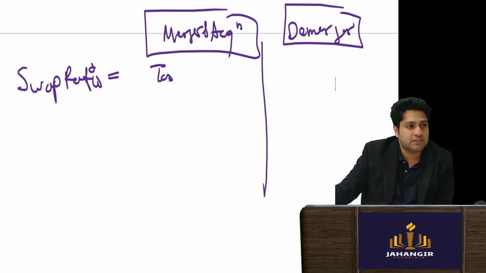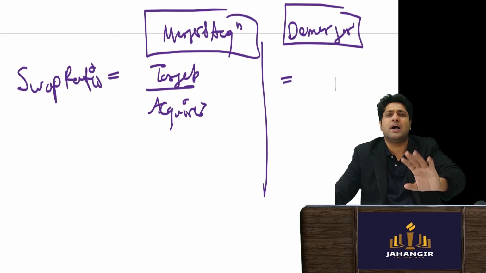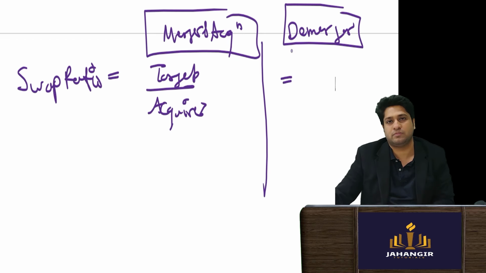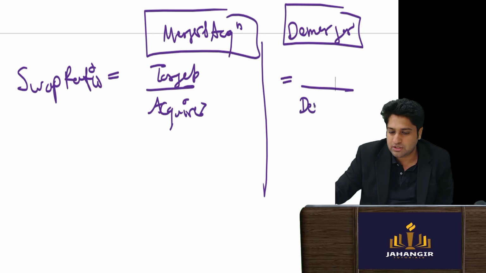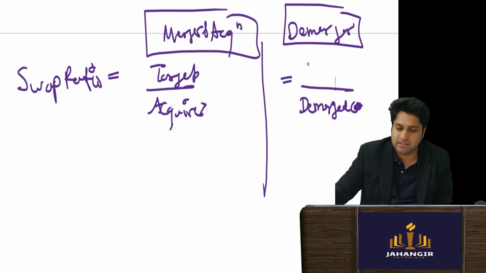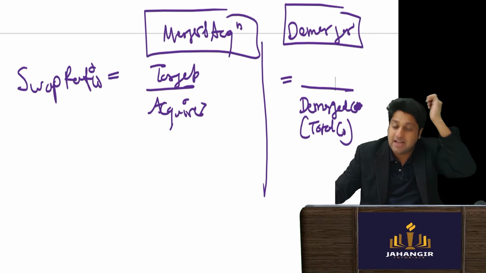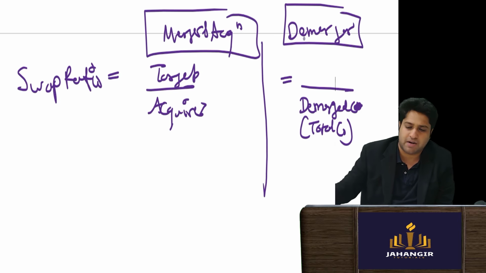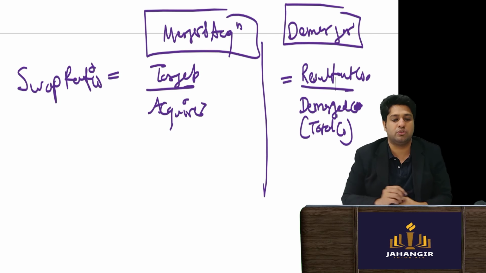For mergers it is always target upon acquirer. For a demerger we look at how much value has been separated, and that value will be restored. We see the demerged company's value, which is the total company's value originally, and how much part has been separated into a resultant company. From this you will come to know the swap ratio.